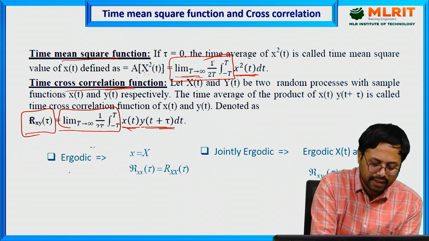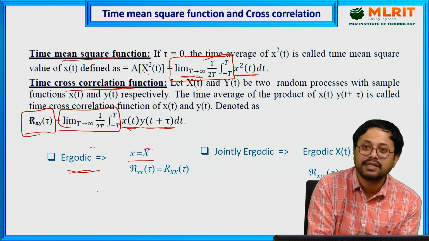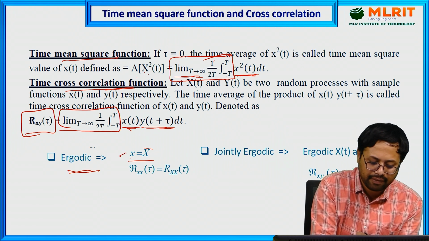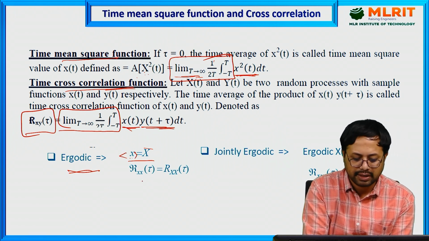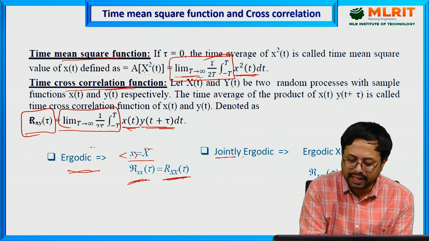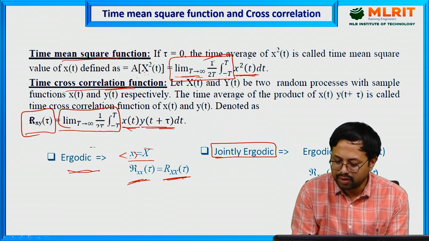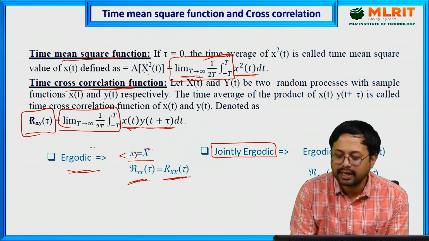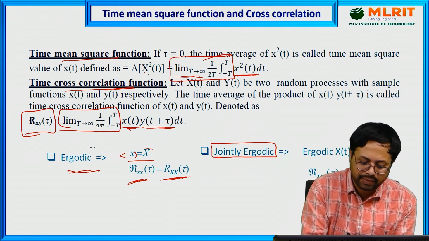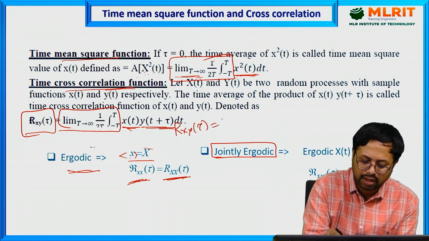Ergodic. Just now I discussed mean ergodic. This is the notation of ensemble and this is the notation of time. This is the autocorrelation notation, autocorrelation of time and autocorrelation of ensemble. You get jointly ergodic whenever you are using the cross terminology. This is the time part and this is the ensemble part.